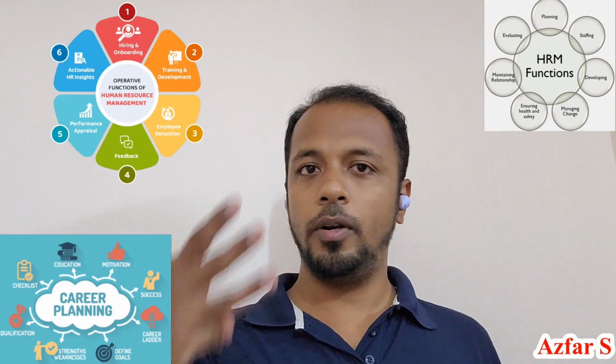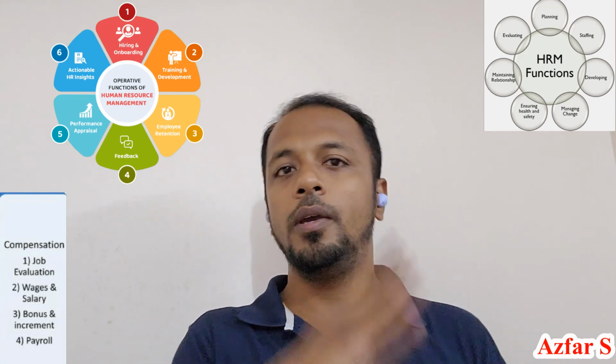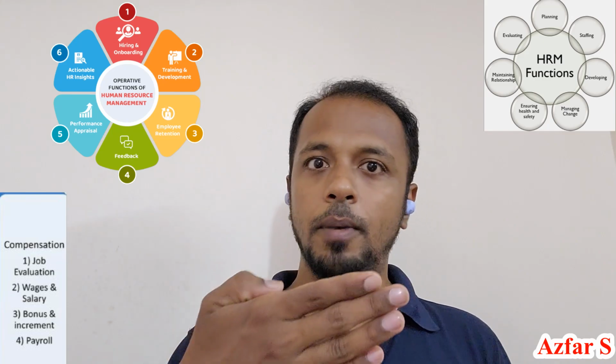Then the third point is the compensation function. This compensation function involves 4 different points: job evaluation, wages and salary, bonus and incentive, and payroll. Compensation, the name itself says we have to compensate something for his work, whether on a money basis or any kind of basis. Some companies, apart from their salary and bonus, will give a tour program, a lunch program, like various activities. Everything comes under the compensation function.